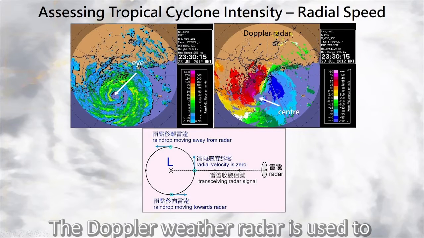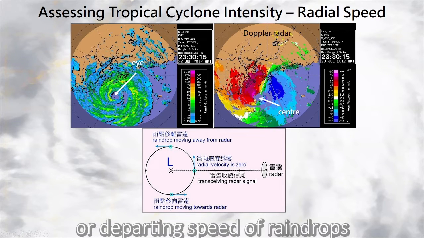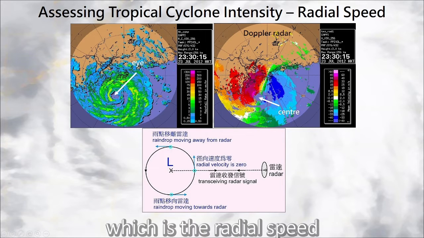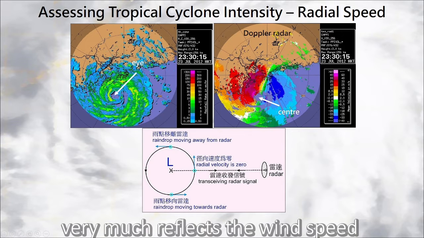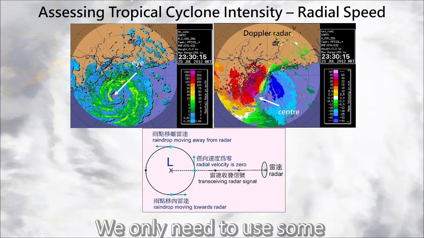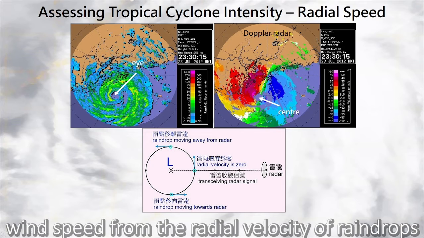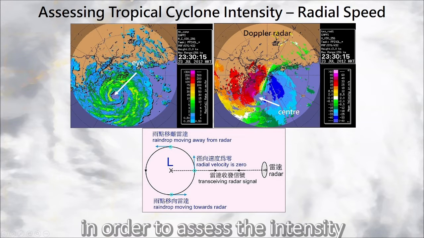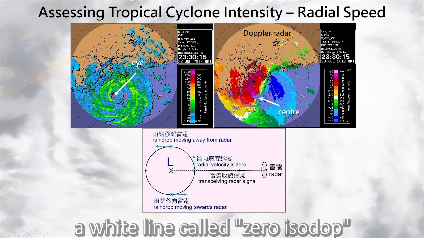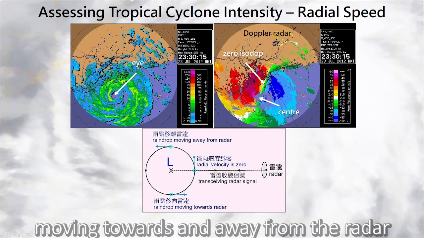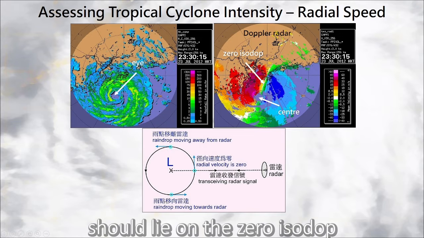The Doppler weather radar is used to assess the intensity of tropical cyclones. It can measure the approaching or departing speed of raindrops, which is the radial speed. Moreover, the moving speed of raindrops very much reflects the wind speed at that location. We only need to use some simple formulas to calculate the surface wind speed from the radial velocity of raindrops in order to assess the intensity of the tropical cyclones. In addition, there is a white line called the zero isodop between the raindrops moving towards and away from the radar. The center of a tropical cyclone should lie on the zero isodop.